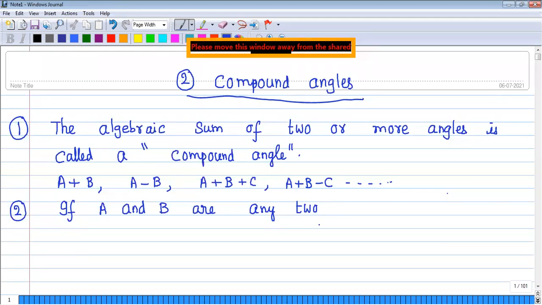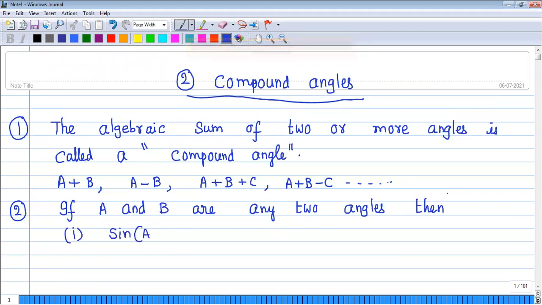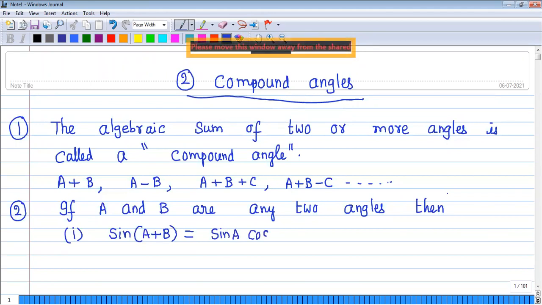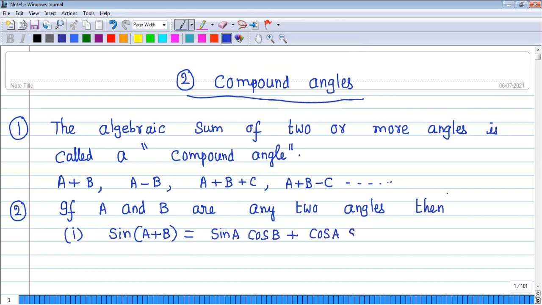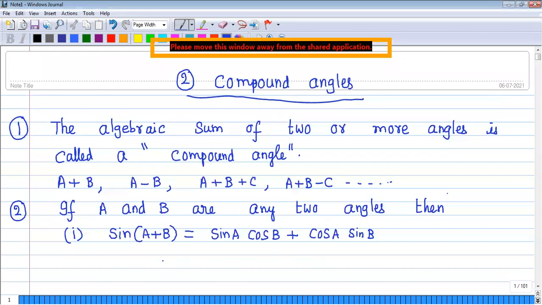So if A and B are any two angles, then sine of A plus B is not equal to sin A plus sin B, but sin of A plus B is equal to sin A cos B plus cos A sin B.